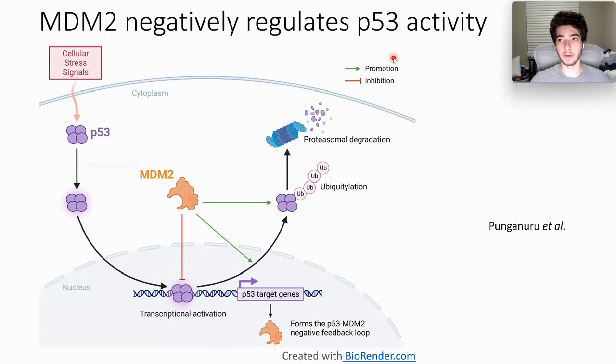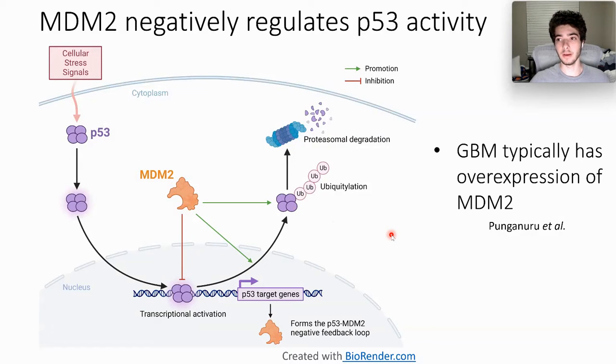So here we have a bigger picture of the pathway of P53, and we see that one of the genes that P53 stimulates actually codes for MDM2, and MDM2 forms a negative feedback loop with P53. MDM2 inhibits transcriptional activity of P53, and it promotes its ubiquitination and degradation through proteasomes. So MDM2 is important in the body because too much P53 is not a good thing. It helps control and regulate the amount of P53 in the body.